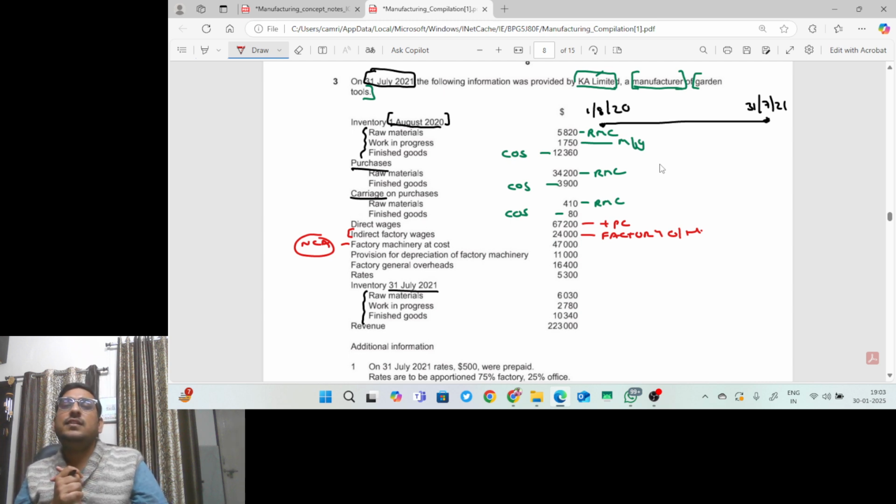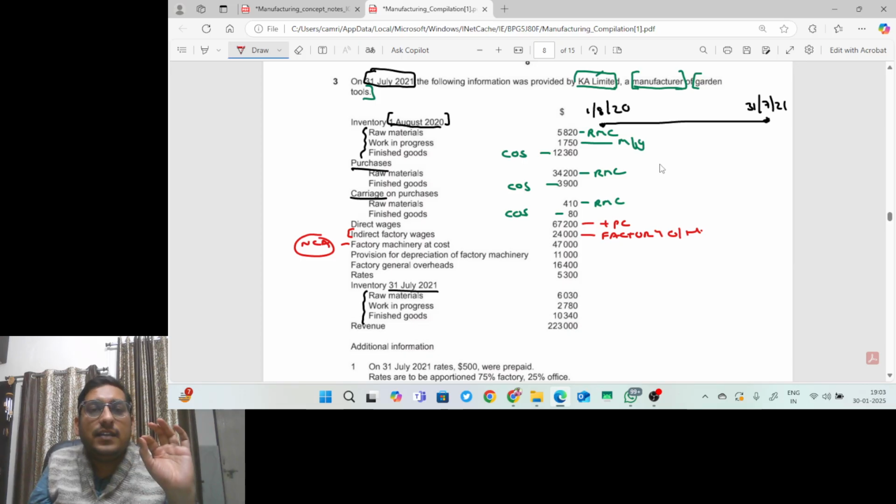Now the question comes, sir, depreciation is of two types. The methods of charging depreciation are two types: straight line method and reducing balance method. So the question will provide you the information. If it is asked for the SLM method, the depreciation will be charged on cost, and if depreciation is asked for the RBM method, then on cost minus accumulated depreciation, the net book value. That depends on the information in the question. We will do accordingly. Factory general overheads, obviously factory overheads, so it will go to factory overheads for sure.